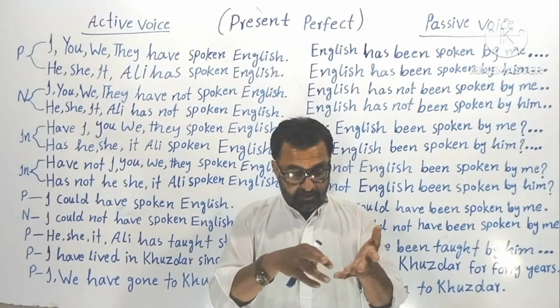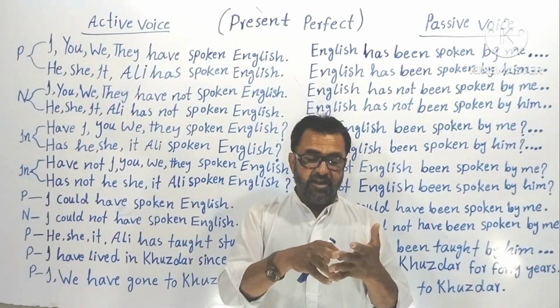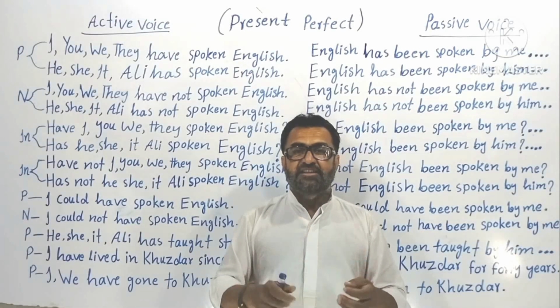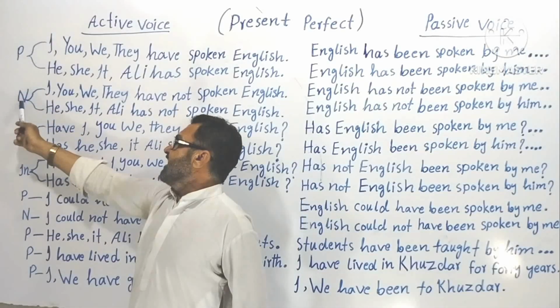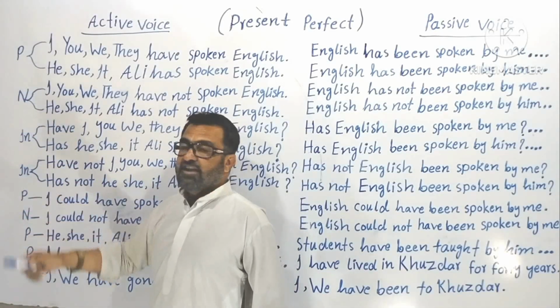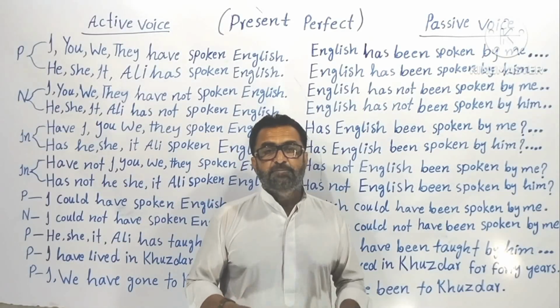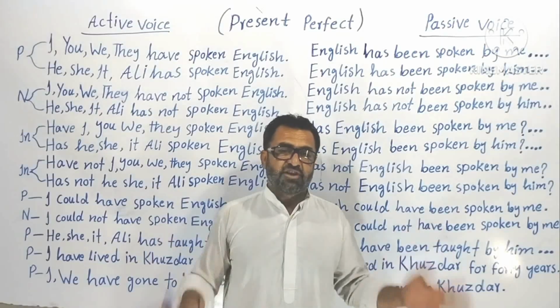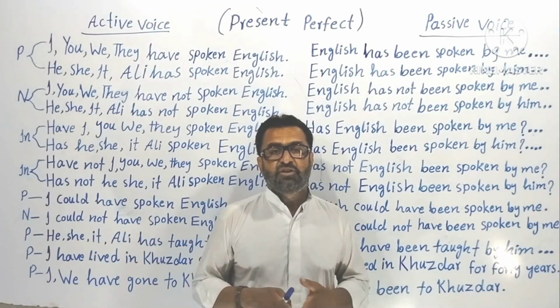How? Positive sentence, negative sentence, interrogative sentence, interrogative negative sentence. As I have written on the board here, P positive sentence and negative sentence, I N interrogative sentence, another I N interrogative negative sentence. Understood? So now let's go to the examples without any delay because we have taken too much time here. If we take some more time, it will be too lengthy.